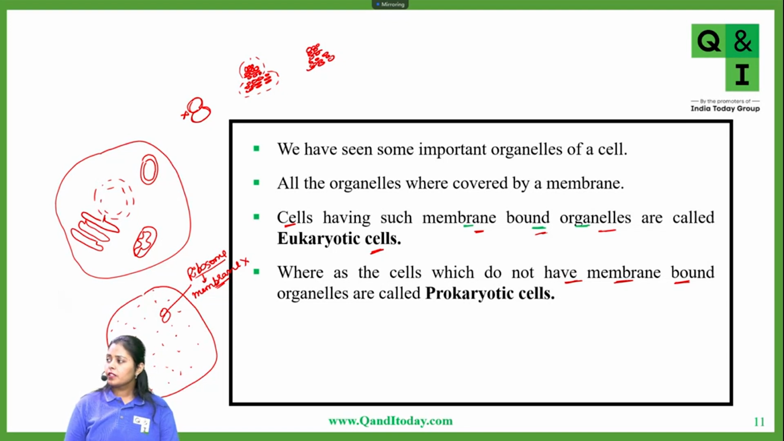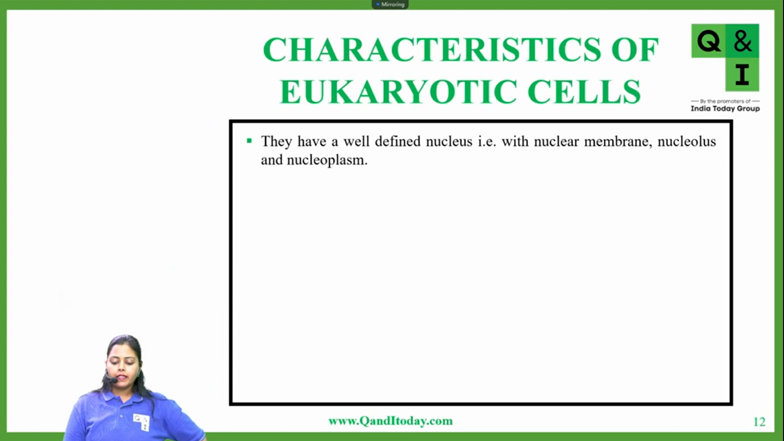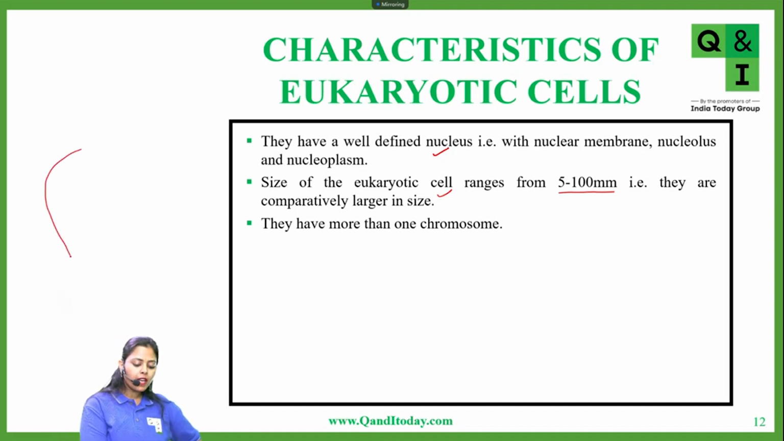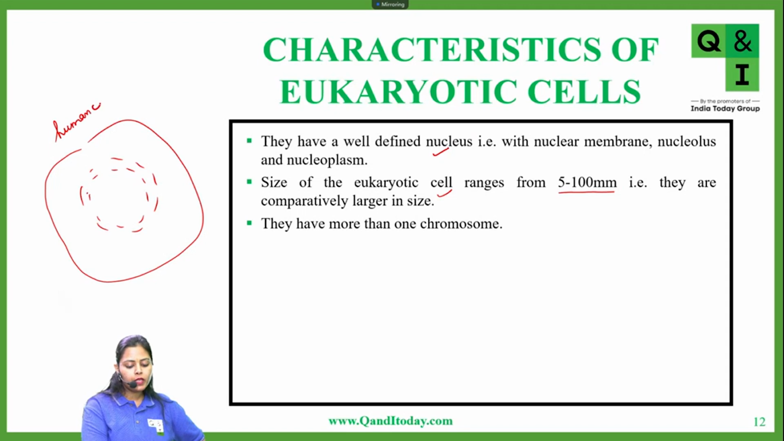Aditi, Shaktivel, okay. Now, the eukaryotic cells have a well-defined nucleus. So this we have studied. And the size of a eukaryotic cell ranges from 5 to 100 micrometer. Yes, they are comparatively larger in size. And they have more than one chromosome. So if you see a eukaryotic cell, if you see the nucleus, so inside the nucleus, let's say if it is a human cell, okay.